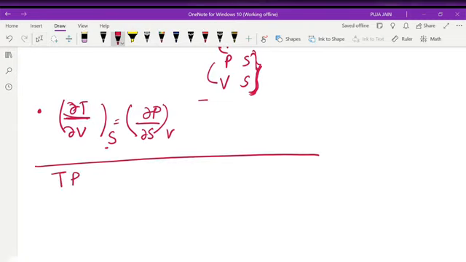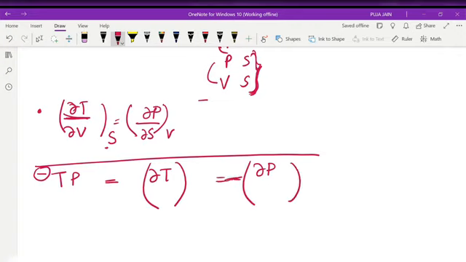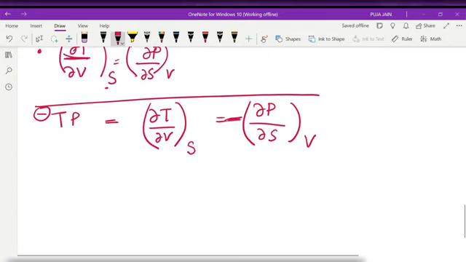I'm telling you again, clearly you see. TP, my first term, a negative sign is there. So del T, del P, there will be a minus sign. Now, T its conjugate pair S, P its conjugate pair V. If S is constant, we cannot write del S here, because if S is constant and I am doing a partial derivative, that will be 0, right? So here it will be del V and here it will be del S. Okay, clear?